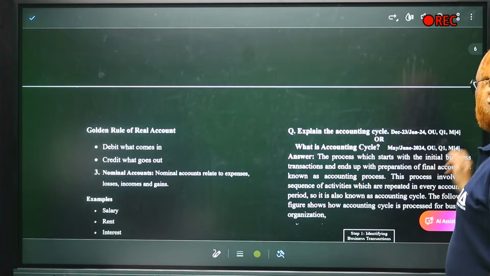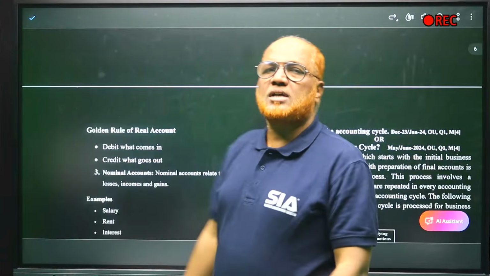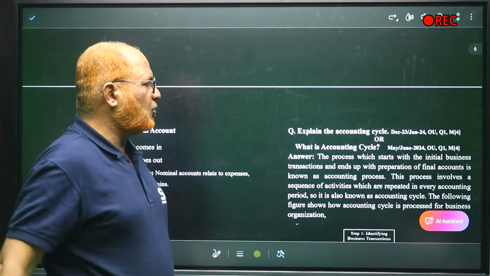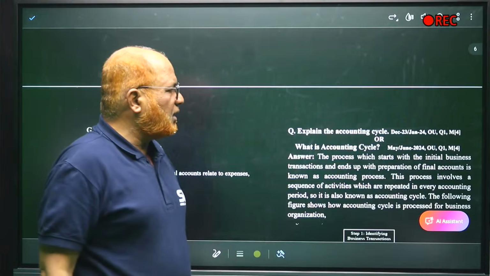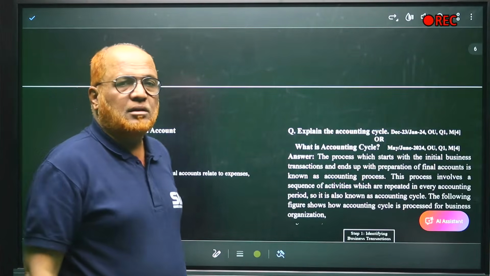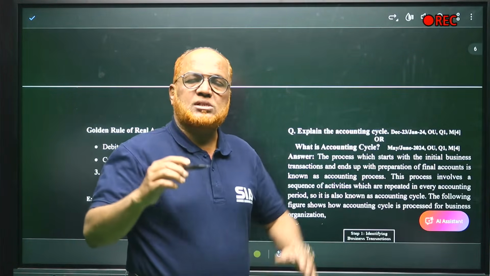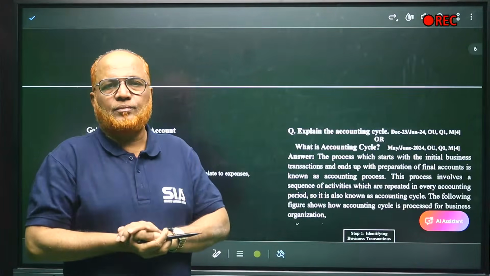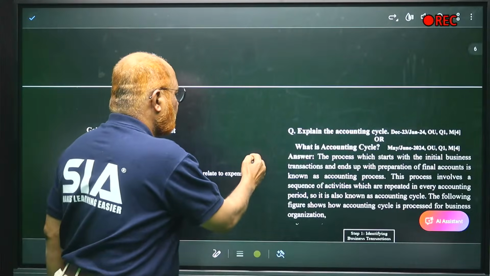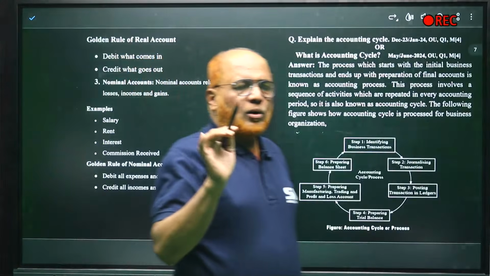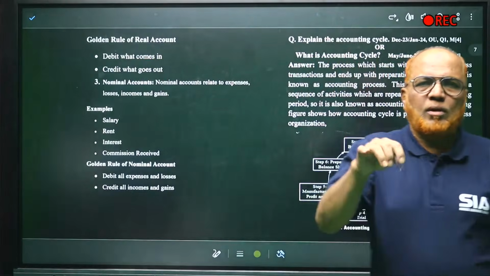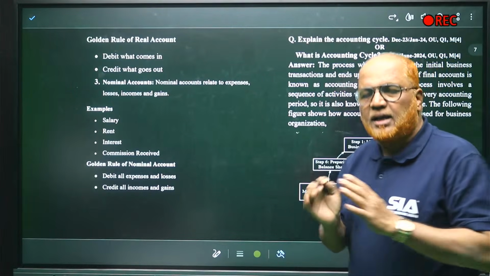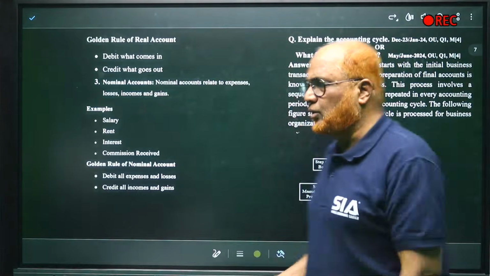Now, explain the accounting cycle. This is for 4 marks again. It was asked in previous examinations. Or what is the accounting cycle? January 24, June 24, two times it had been asked. So remember, these types of questions are frequently asked in examination. So just have a glance at these theory questions. Remember, if you understand this theory, you can attempt the 4 marks question as well as the 12 marks question. So don't underestimate the theory in financial accounting also.